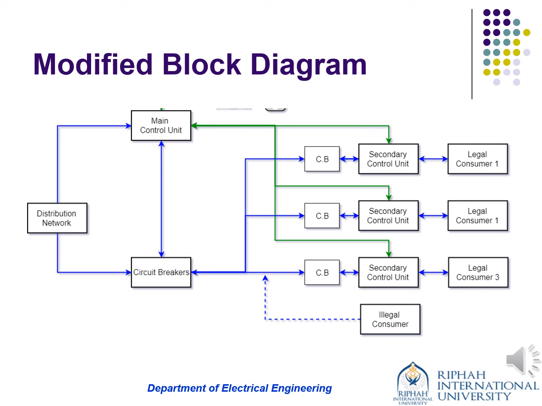From the above chart, we concluded that after finding the values, we have to sum all the values. After calculating each value of the consumer, we will conclude whether there is any difference between the reading of the main control unit and our SCUs. If there is, then it is an illegal consumer, and if not, then they are not.